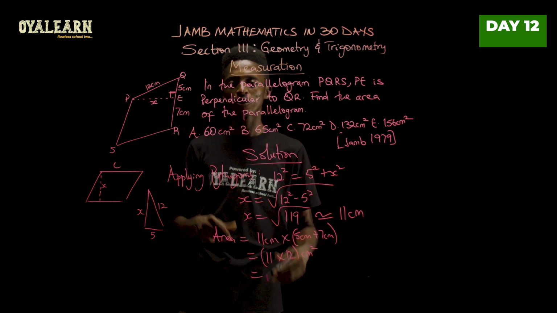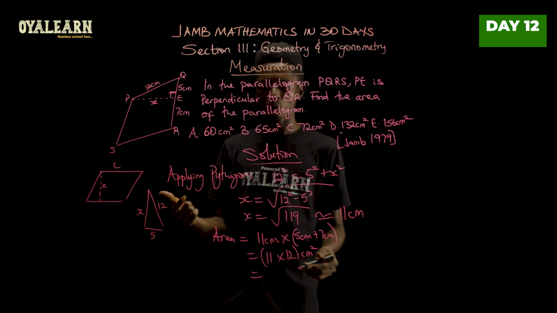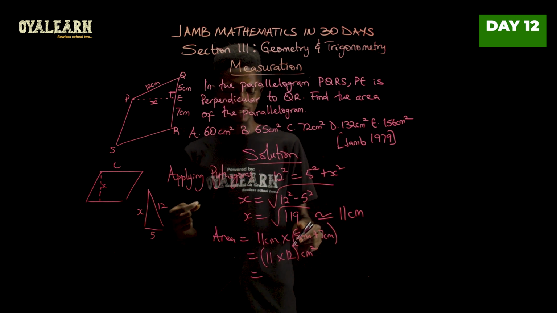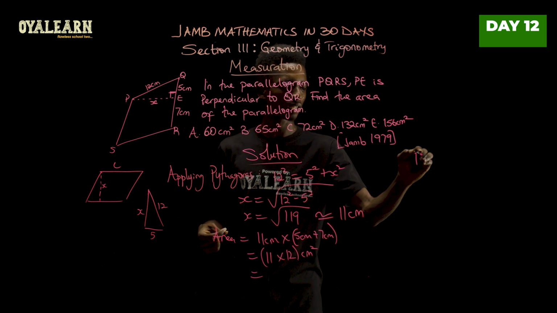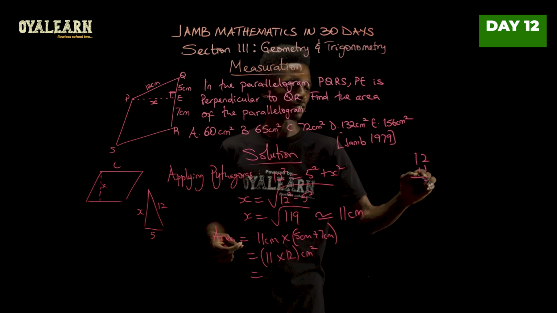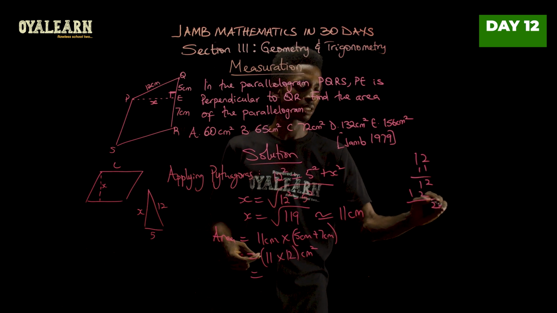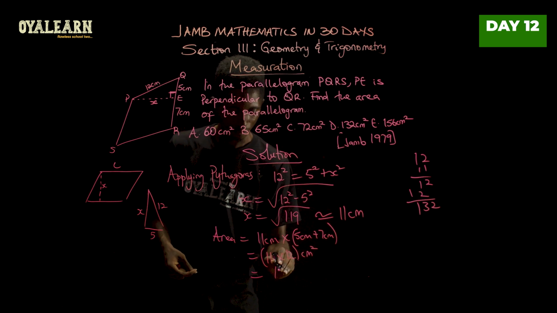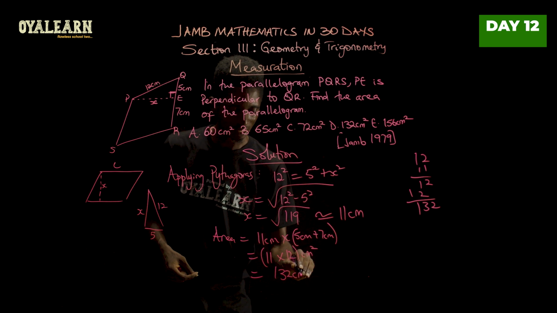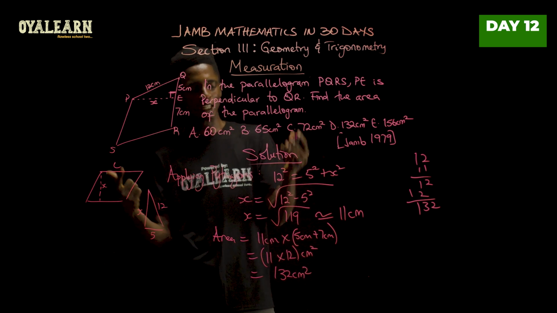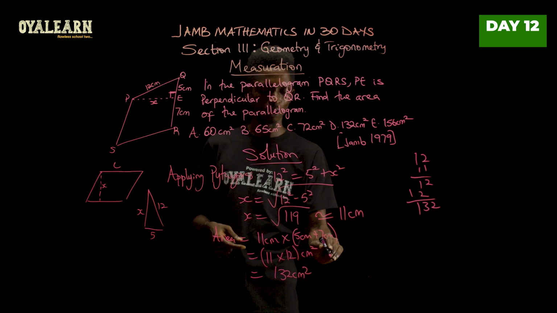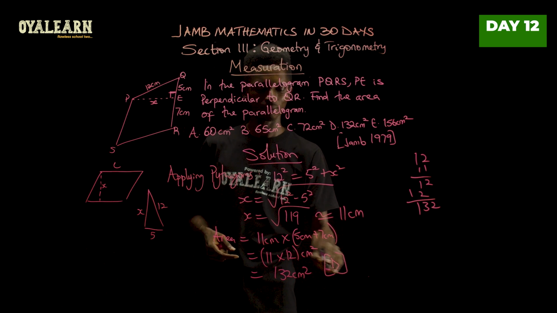Now what is 11 multiplied by 12? That is 132, I believe. Let's check. 12 times 11. This is 2. This is 1. This is 2. This is 1. So yes, 132 centimeter squared. And checking with our options provided here, the correct answer is option D.